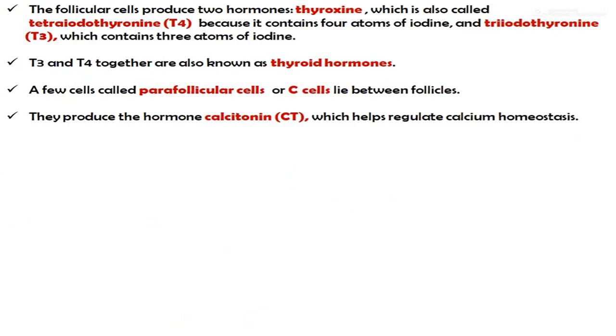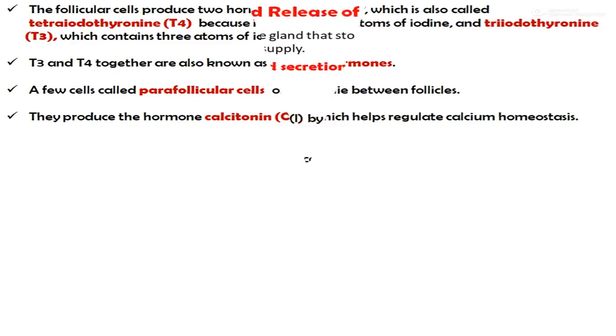The follicular cells produce two hormones: thyroxine, which is also called tetraiodothyronine, or T4 because it contains 4 atoms of iodine, and triiodothyronine, which is T3, which contains 3 atoms of iodine. T3 and T4 together are also known as the thyroid hormones. A few cells called parafollicular cells or C cells lie in between the follicles. They produce the hormone calcitonin, which helps to regulate calcium homeostasis.